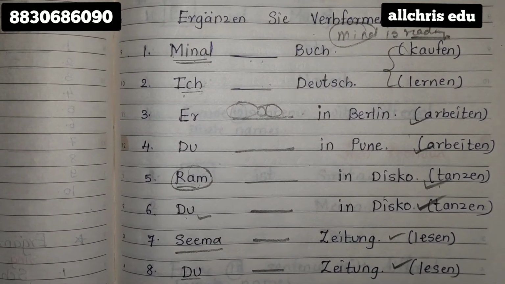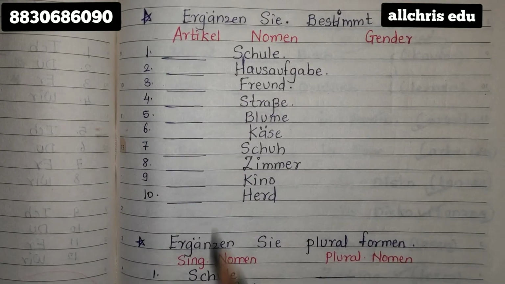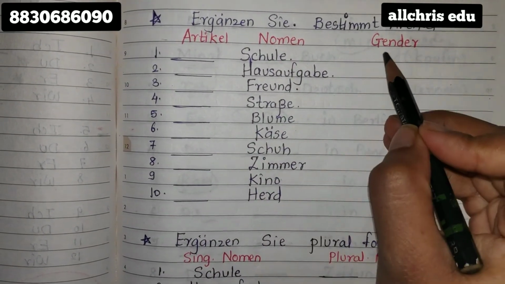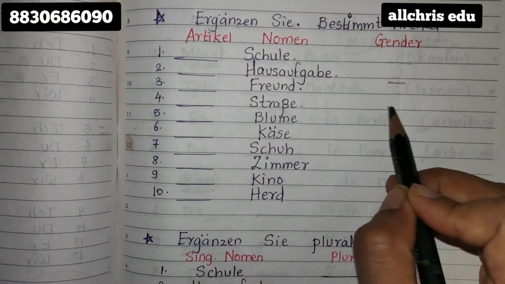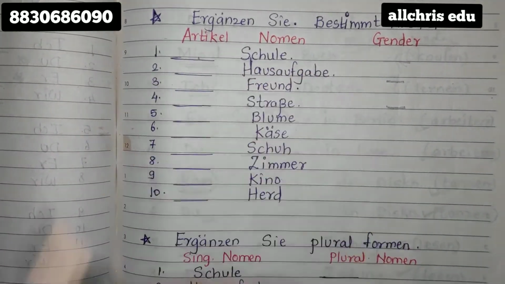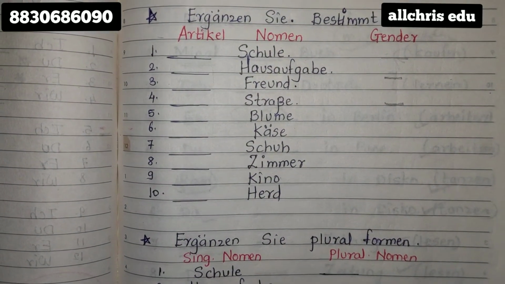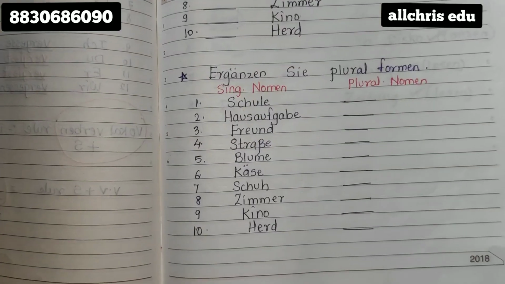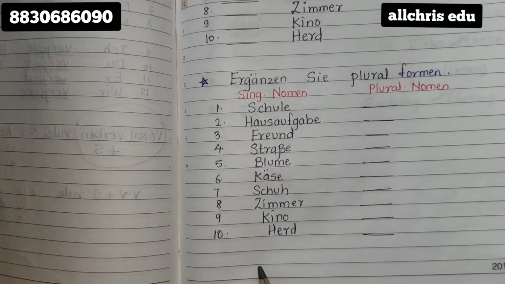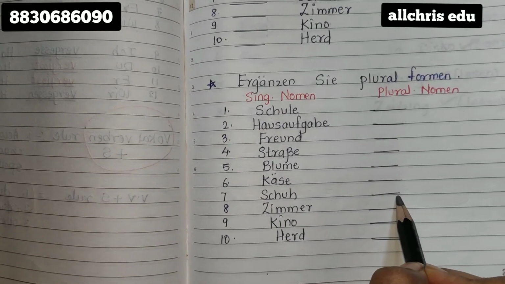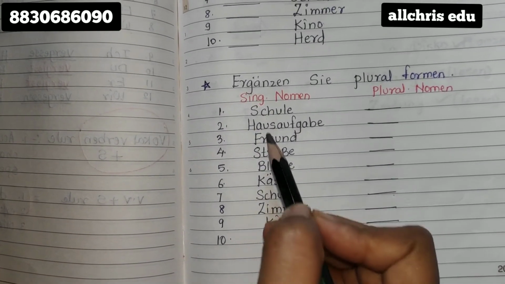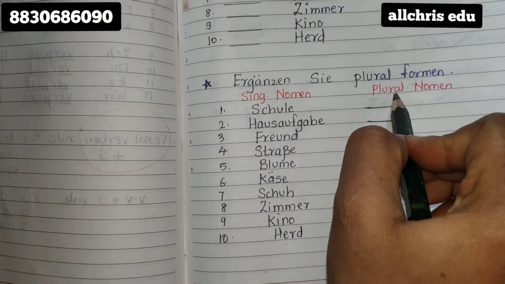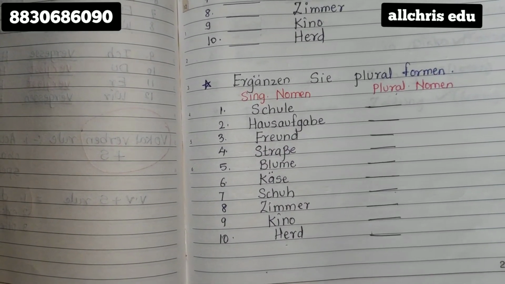One more exercise I'm showing you all. This is the exercise where you are supposed to write the articles. I've given you some nouns. First write the genders for your convenience and then write the articles. And down, the nouns here you can see are in the singular form. I told you to write the plural form. You have to just go in your classwork notebook, search these nouns and whatever plural forms are there in front of them, just write it over here.